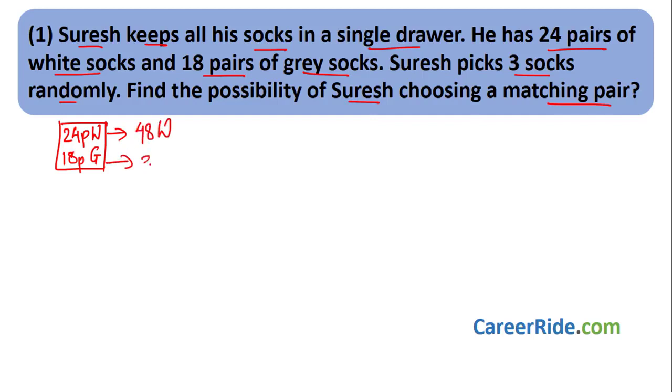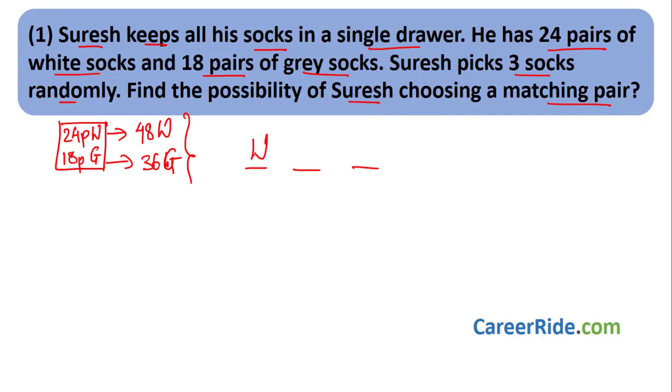He has 18 into 2, 36 grey socks. Okay, Suresh picks 3 socks randomly, right? So he picks 3 socks randomly. Let us say first he picks out of these 2 colors. Say he picks a white sock first. Okay, 3 socks are picked by him. The first sock which he picks, let it be white.